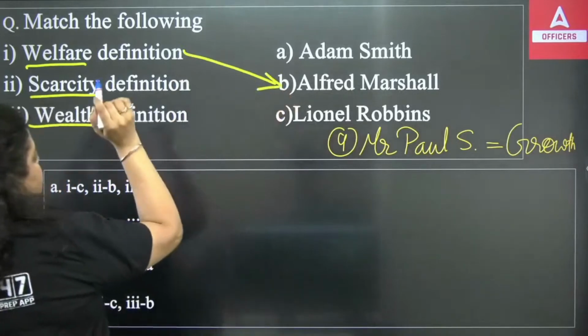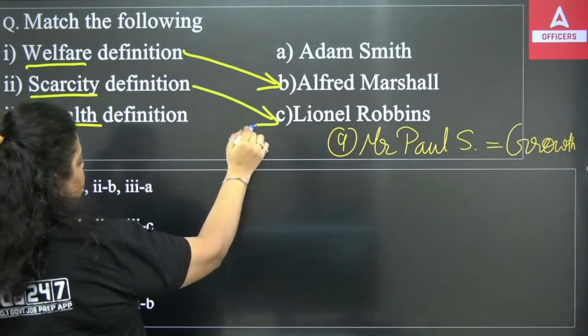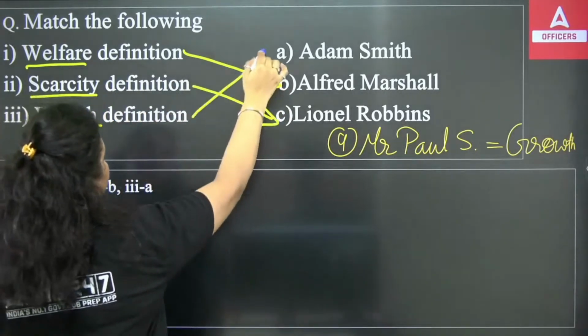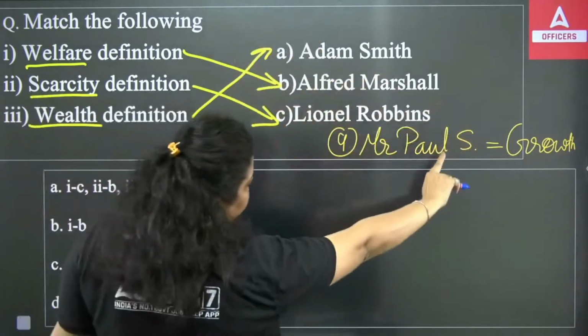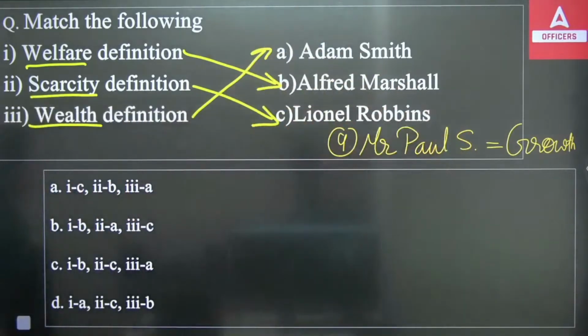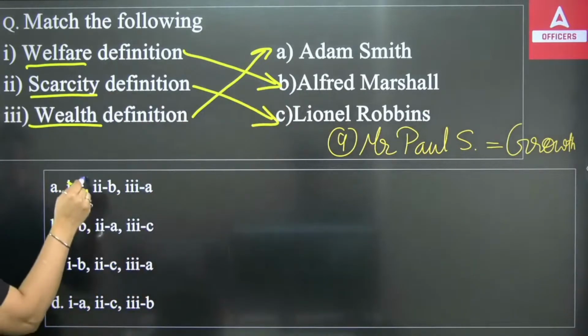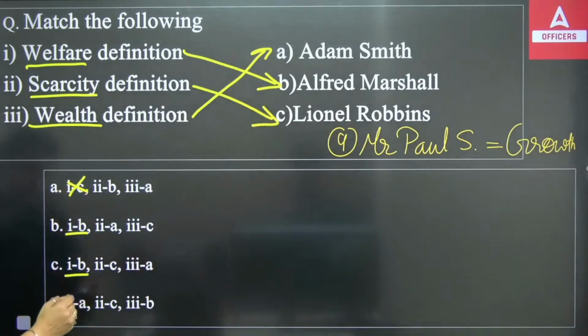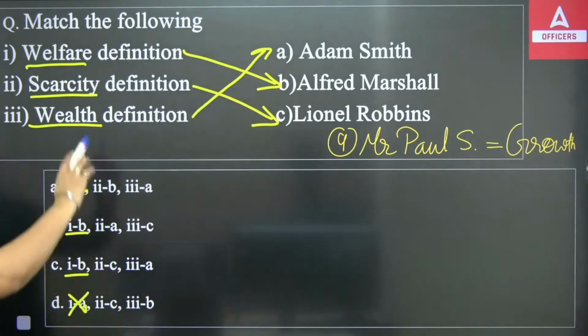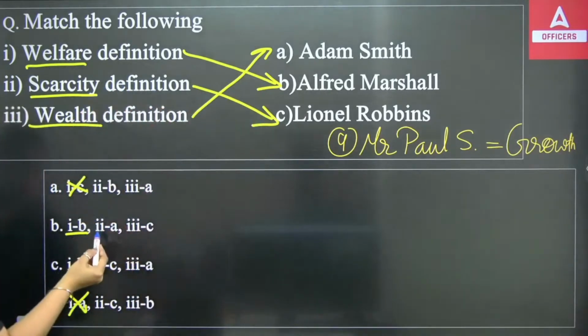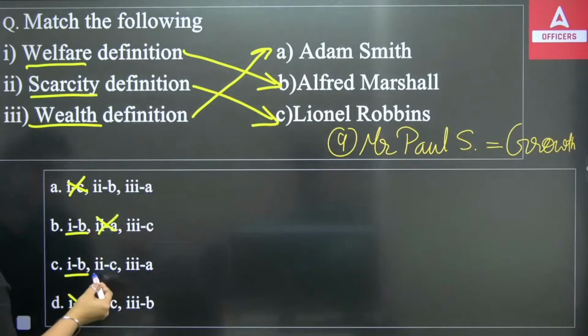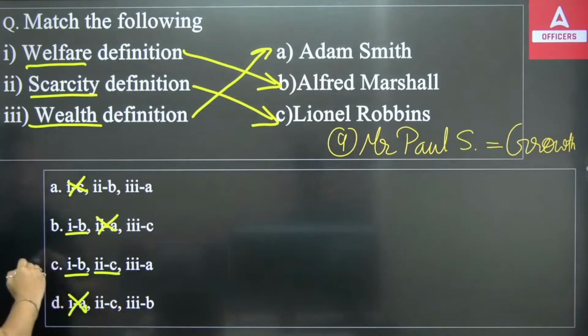Alfred Marshall, the scarcity definition given by Mr. Robbins, the wealth definition given by Mr. Alfred Marshall, and the growth definition given by Mr. Paul Samuelson. So this is very important. The first one has option B. It can't be true, it can be true, it can be true, it can't be true. Second is C, second is A, and second is C. So it means this is the right answer.